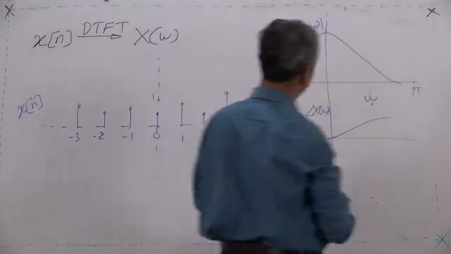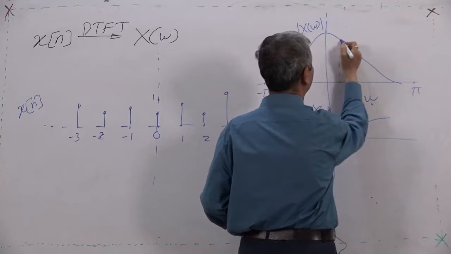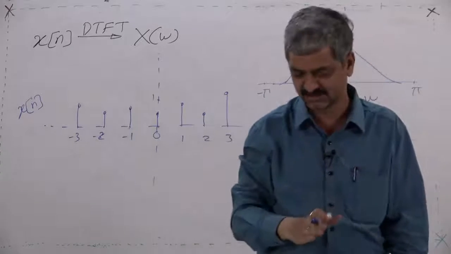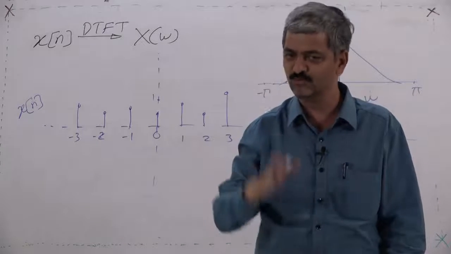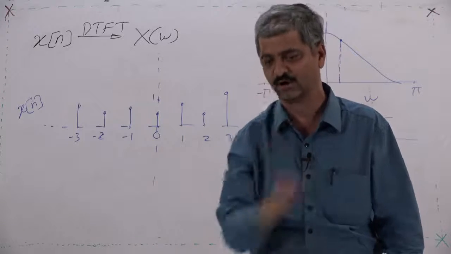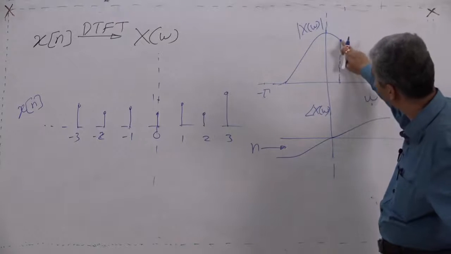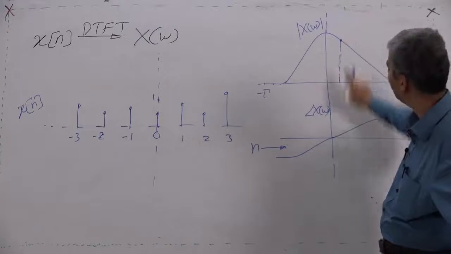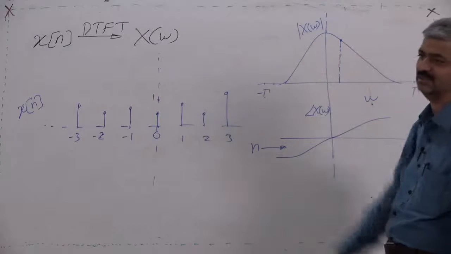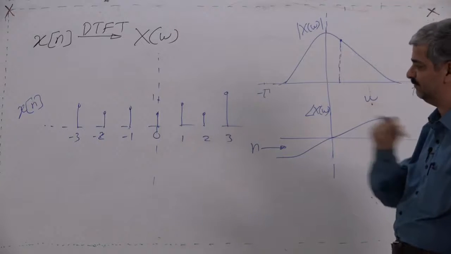When you look at this at, say, some value of omega, let us say this, it is having this value. What does it correspond to? What I again repeat, I am trying my level best to ensure that we mean what we say, we mean what we read, we mean what we listen, we mean what we talk. So, at some value of omega, this is the magnitude of X(omega), and this is angle. To angle we shall come later.